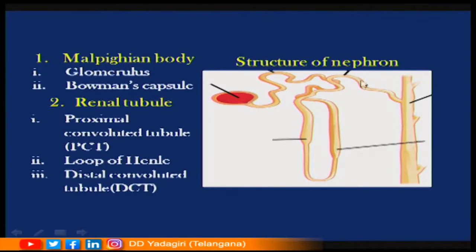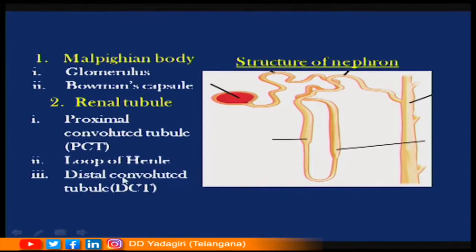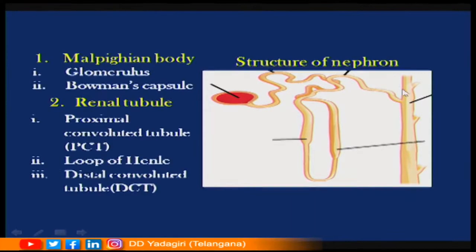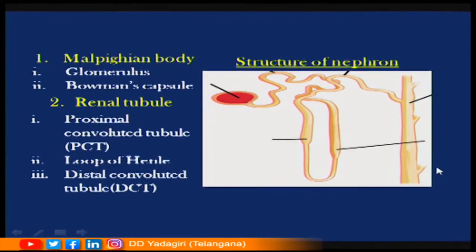This part of the nephron is called the distal convoluted tubule, distal in the sense that it is slightly away from the Bowman's capsule. The DCT opens into a collecting tubule that further opens into a straight collecting duct, into which many collecting tubules of neighboring nephrons open.